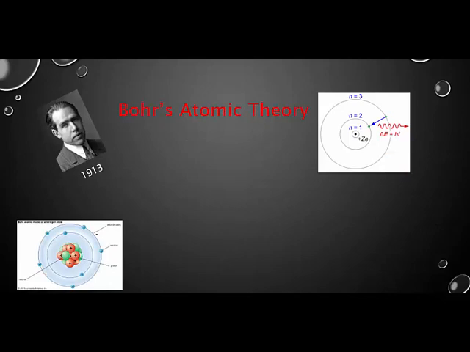So now we're getting to 1913, so about 15 years later. Now we're discovering things pretty quickly, and we come up with Bohr's atomic theory, which is what you probably are used to at this point and have learned in the past. And this is about as far as you've gone. That's that theory where you put protons and neutrons in the center, and then you put your electrons in energy levels on the outside, because that's what Bohr did.